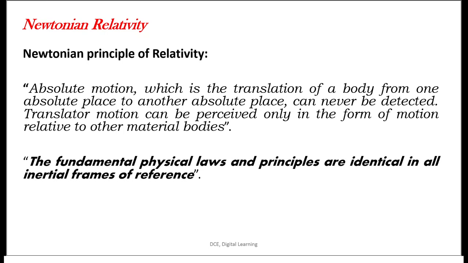Or simply we can say that the fundamental physical laws and principles are identical in all inertial frames of reference. If a physical law is applied in an inertial frame of reference, the same law can be applied in another frame of reference which is moving with some constant velocity with respect to the first frame of reference.